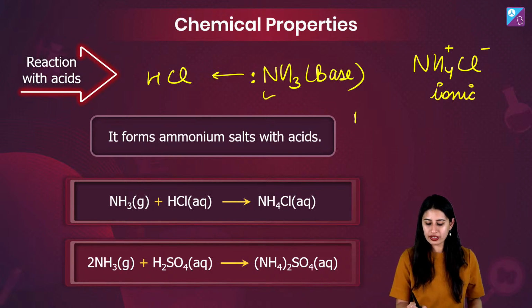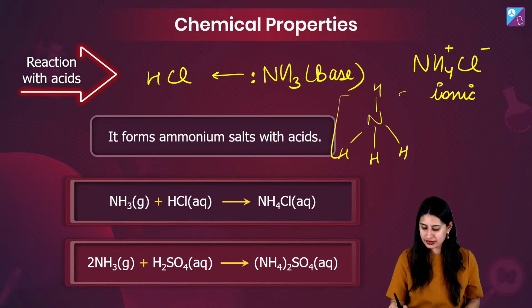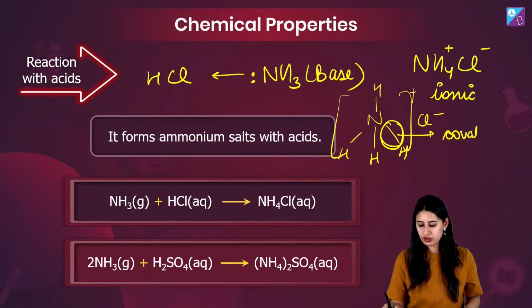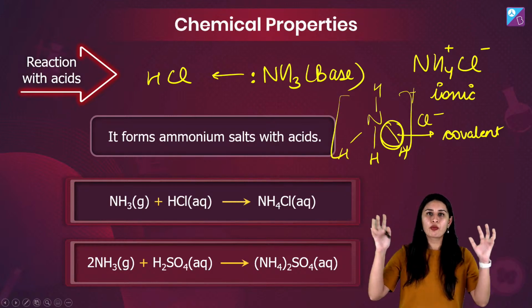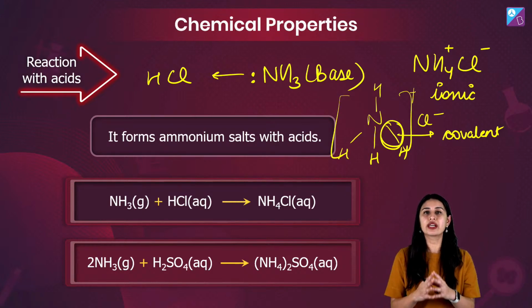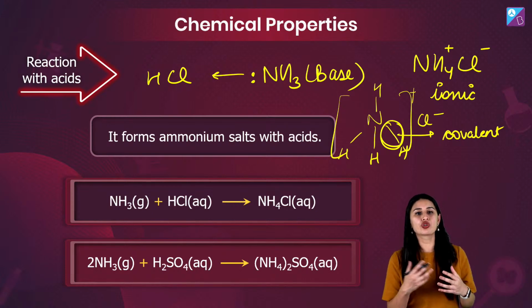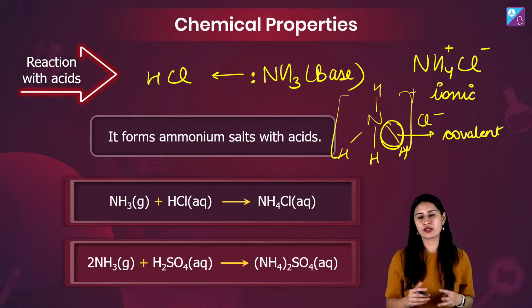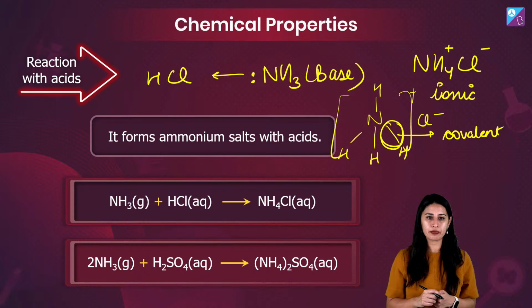And of course, when we are talking about NH3 and HCl, they have individually what? So if I talk about, let's say, ammonia only NH3, like this, NH3 making NH4 plus, Cl minus. You can see this NH bond is a covalent bond. So this is also a potential question. Ammonium chloride is special because it possesses all three kinds of interaction. If we talk about ammonia as such, it will show hydrogen bonding. But when we are talking about ammonium chloride, it has all three kinds of bonding. तीनों टाइप की बॉन्डिंग है.